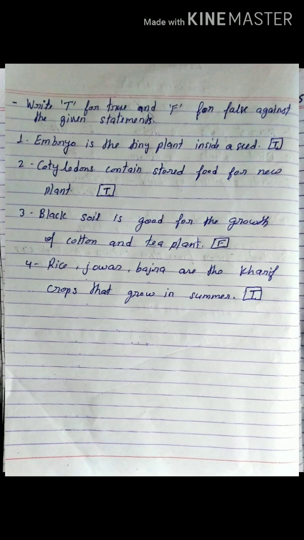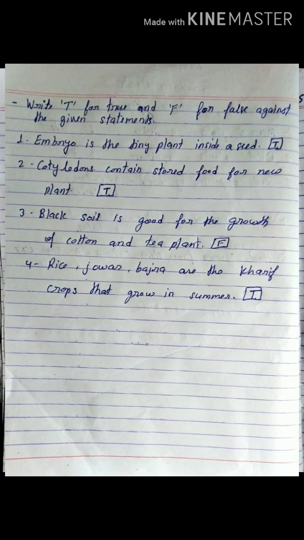Next, cotyledons contain stored food for new plants. You know that on the basis of cotyledons, plants are of two types, monocot plants and dicot plants. Plants that have only one cotyledon are called monocot plants. Example, jowar, bajra, maize, wheat.